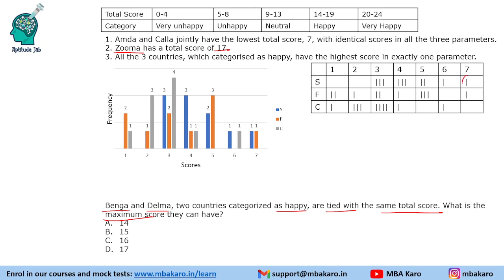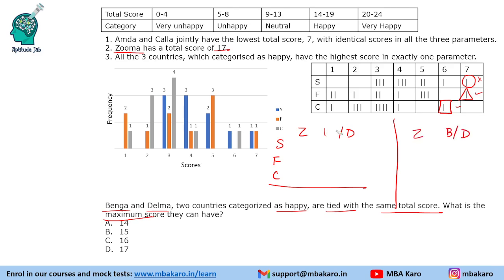We know that in the previous question we made these figures. We said that Zuma cannot be the circle, so Zuma can be triangle or square. So we will take two cases. B and D can be interchanged. So one case is, with S, F and C, we will call case 1 and case 2.